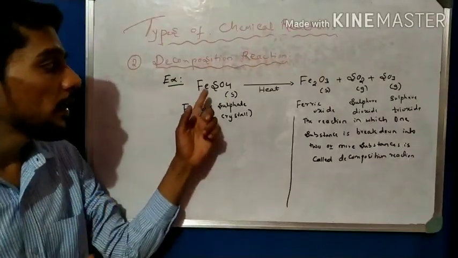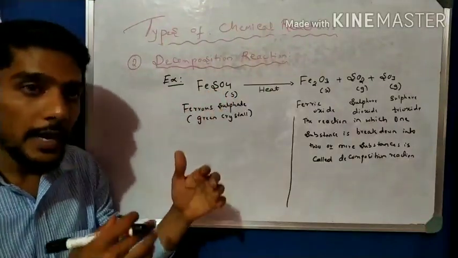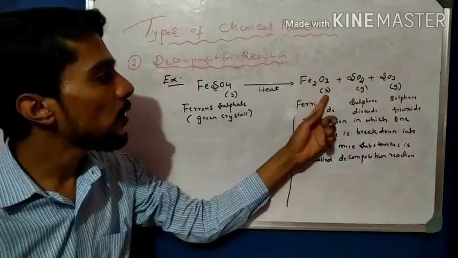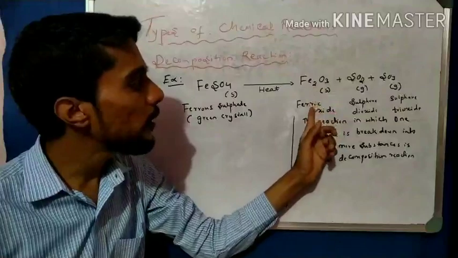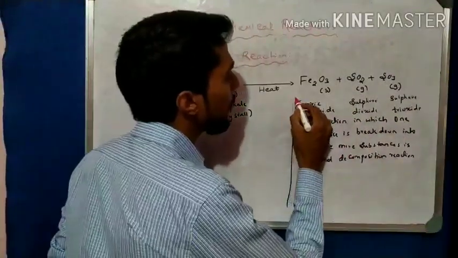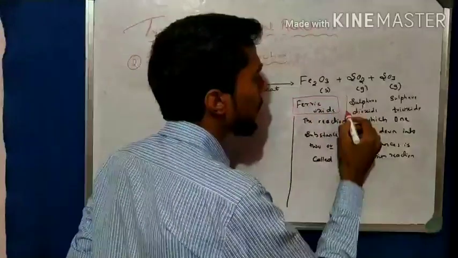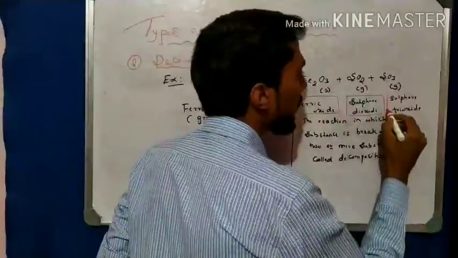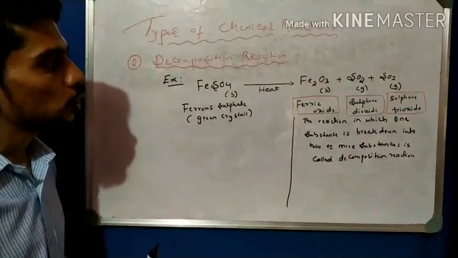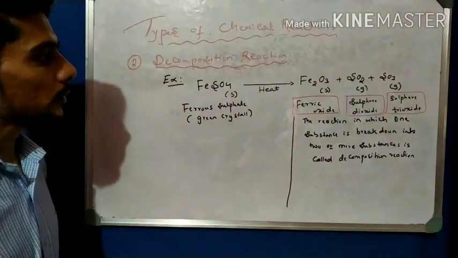So first, let's come to the definition by using this very important example. Ferrous sulfate, solid. Write the state of matter: yes, solid. When heated, we get solid, gas and gas. The solid is ferric oxide, the first substance. Sulfur dioxide is the second substance, and sulfur trioxide is the third substance. So memorize this reaction.